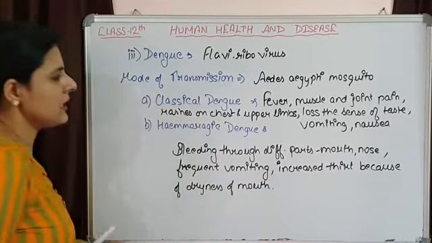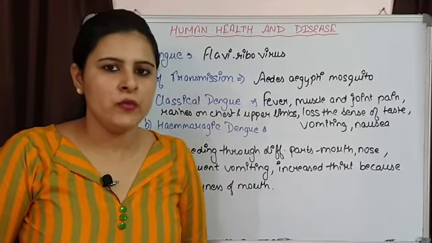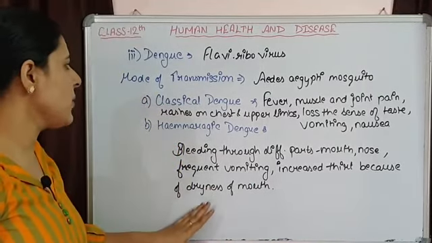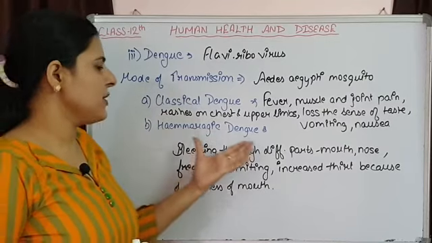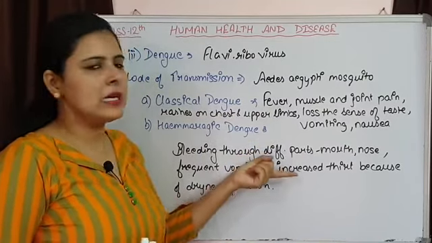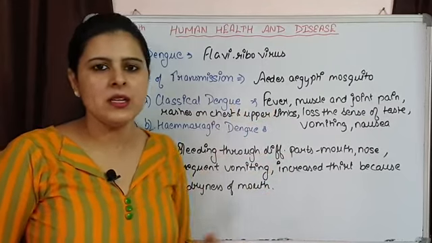And obviously the individual is going to become weak. So these are some of the symptoms of the hemorrhagic dengue along with the classical symptoms of classical dengue.